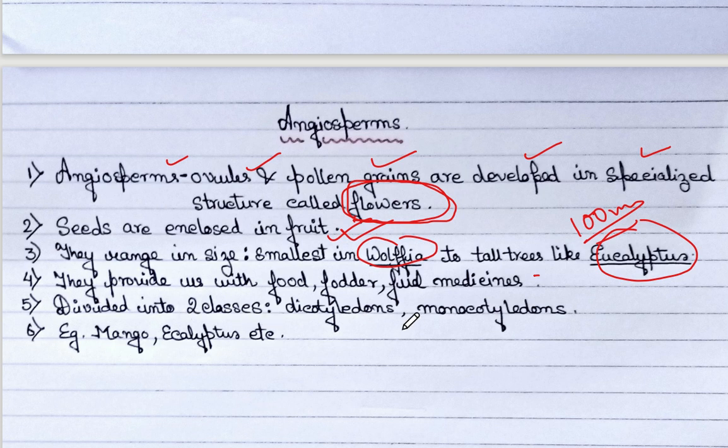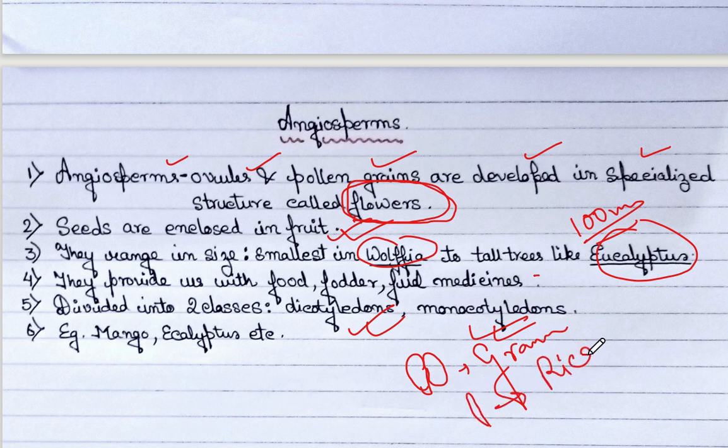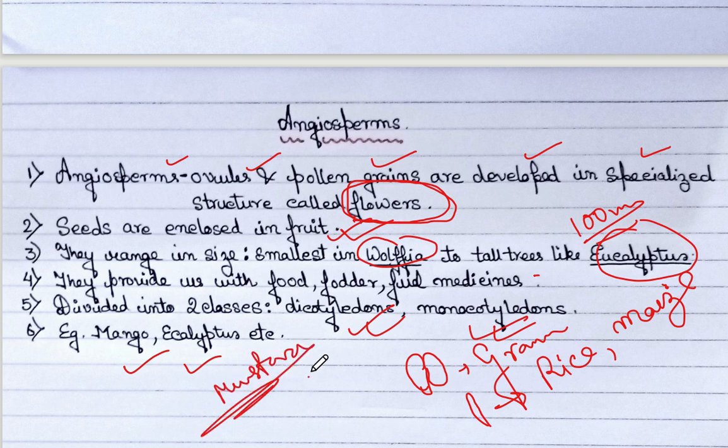They are generally divided into two classes: dicotyledons and monocotyledons. One typical example of dicotyledon is gram, and monocotyledons are like rice, maize, etc. And other examples can be mango, eucalyptus, mustard, anything. Every other plant we see is mostly an angiosperm.